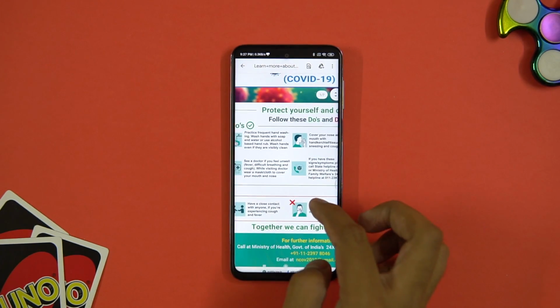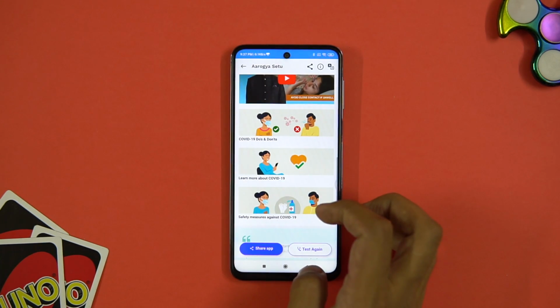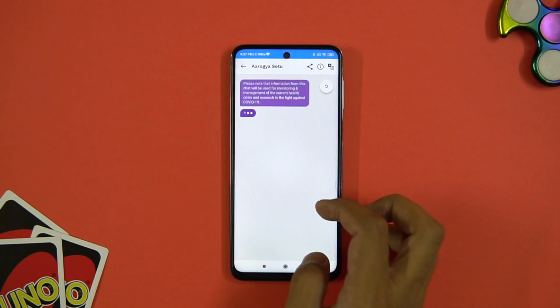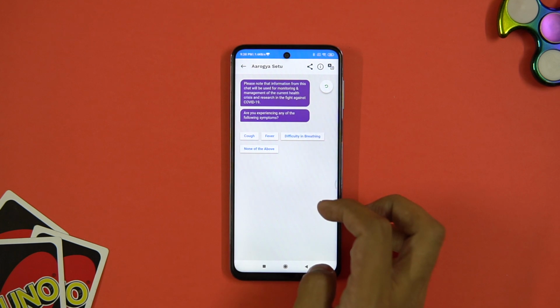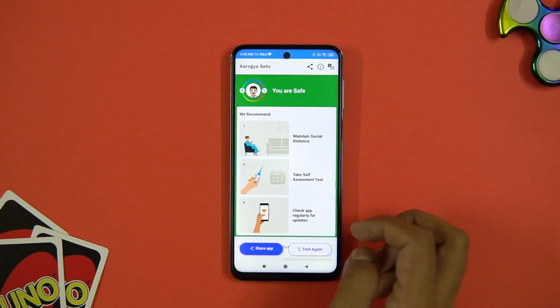So download the app, fill in the details, and let the health authorities know about the condition. That's all is needed right now. Given the current circumstances, it's better to actually use this app and let the government know about this situation. So this is all about the Aarogya Setu app.